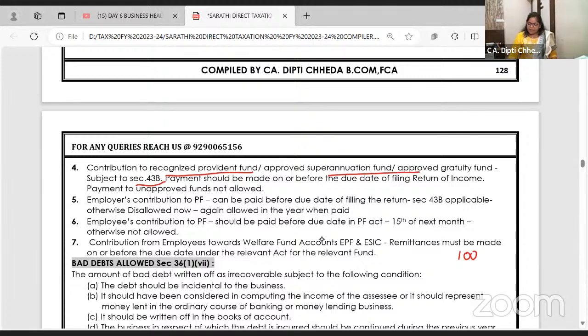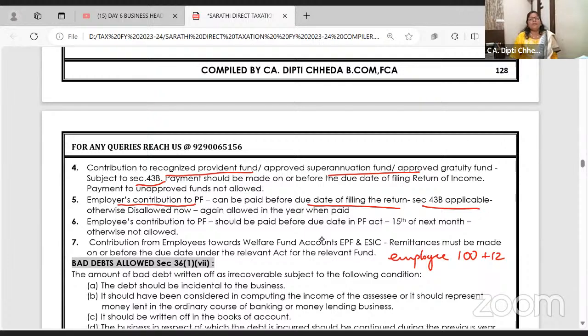and for here. Suppose this 100 is your salary, then employer is giving you 112. Listen, your salary is 112. Acha, listen, take 112 rupees I'll put on your behalf in the provident fund. So this employer's contribution is allowed if it is paid before due date of filing the return.